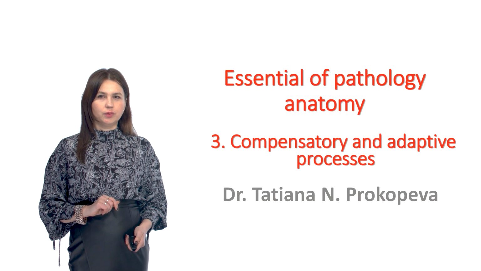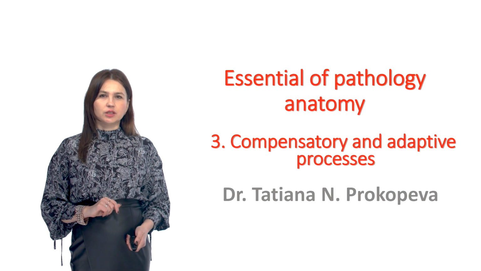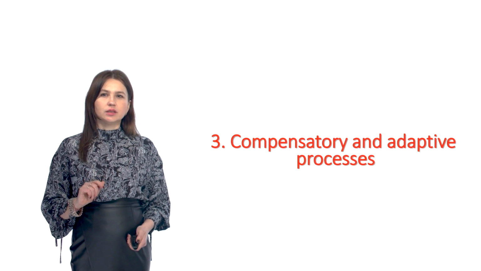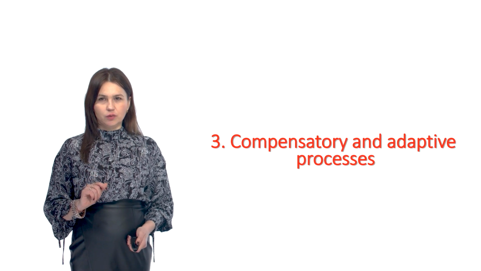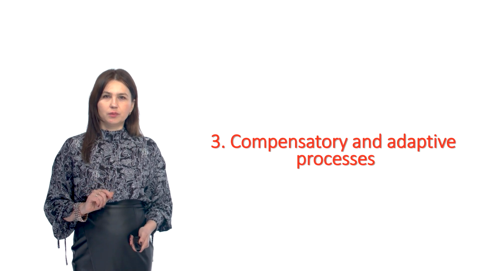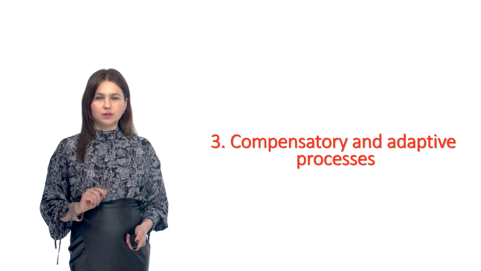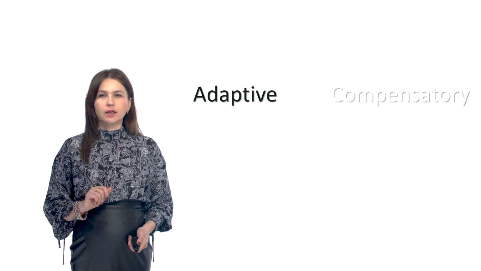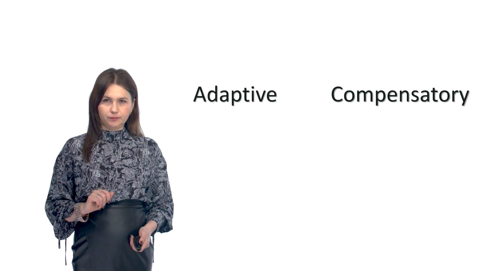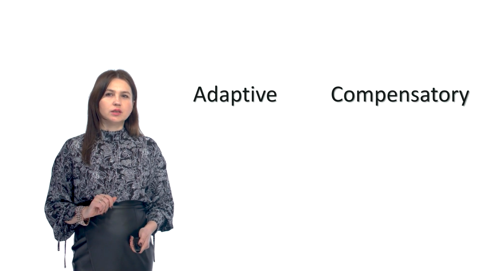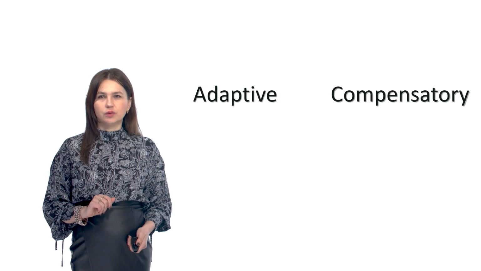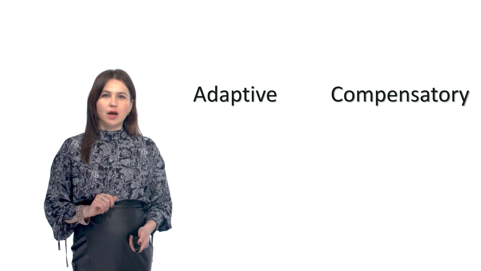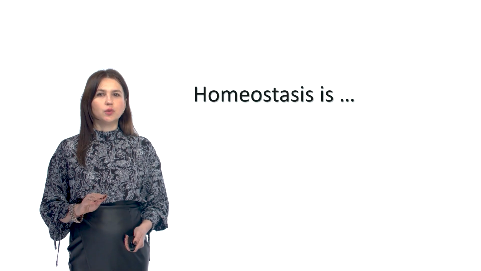Compensatory and adaptive processes. Adaptive reactions provide adaptation of the organism to the environment, and several of the species develop in the course of phylogenesis and ontogenesis. Compensatory reactions are the reactions that occur in response to damaging factors and are aimed at the compensation of disturbed function during life. At first, you must know what homeostasis means.